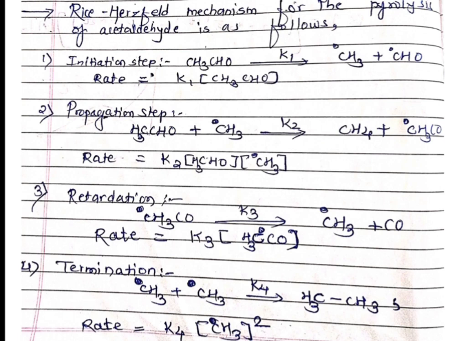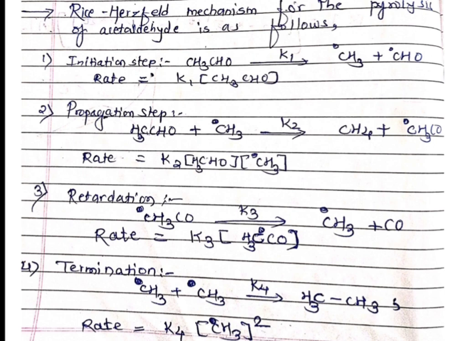The rate constant is K2. Which species are going to decompose? CH3CHO and the CH3 radical, each time with an active species present. So the rate is K2 times CH3CHO in the first bracket and CH3 radical in the second bracket. This is the rate for the propagation step.